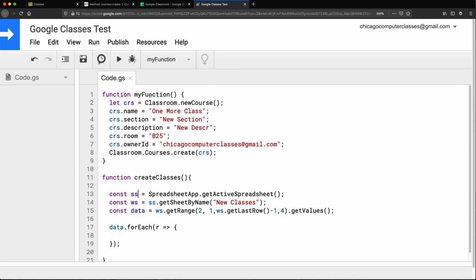Now that's going to be pretty much all of this stuff that's happening here. So what I'm going to do here, I'm going to convert this to a function that we can reuse. And we'll pass a class info object here. And in that object, we'll get the name. We'll get the section. And basically the rest of this.